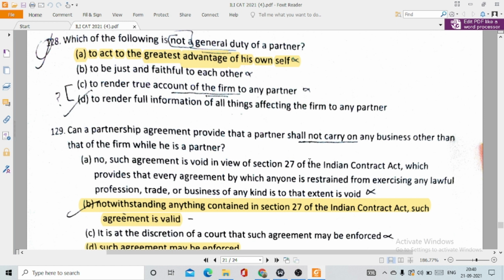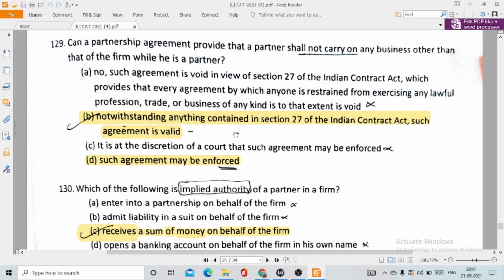129, can a partnership agreement provide that a partner shall not carry on any business other than that of the firm while he is a partner? This is option number B. This actually, in this case, the correct option is both option number B and D. Notwithstanding anything contained in section 27 of the Indian Contract Act, such agreement is valid.